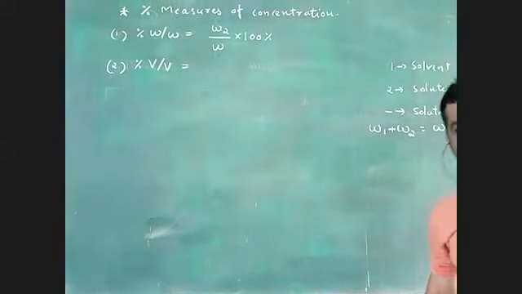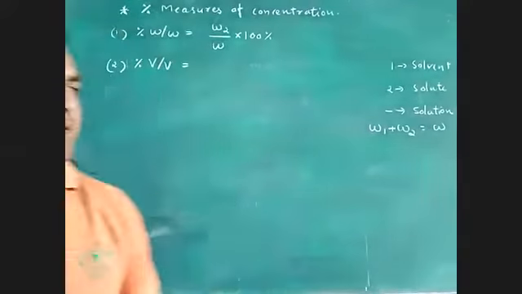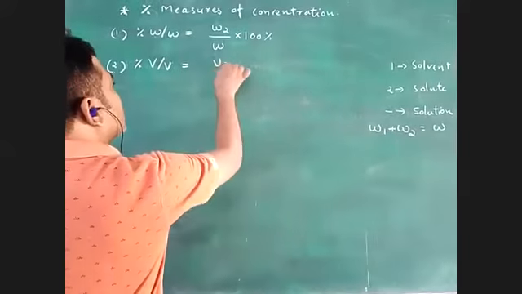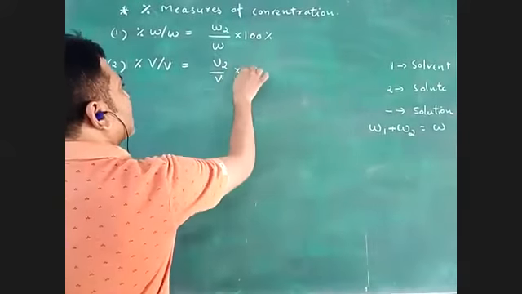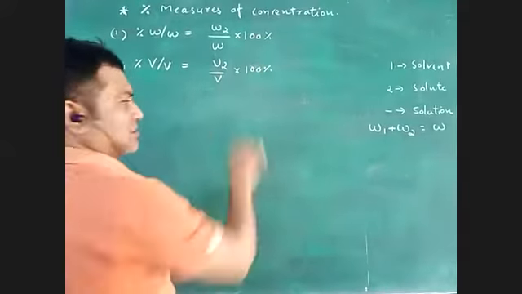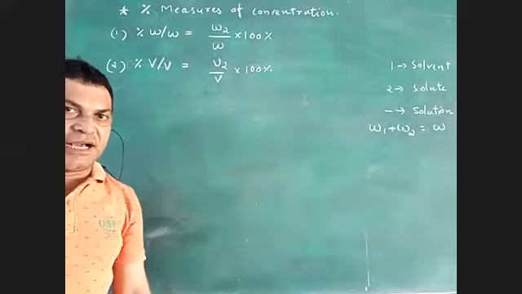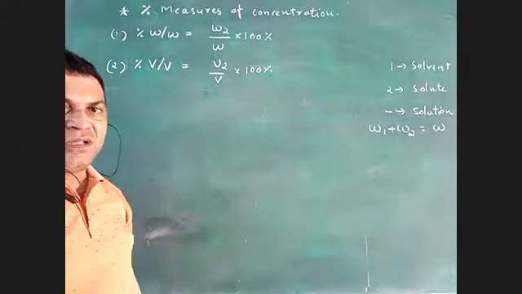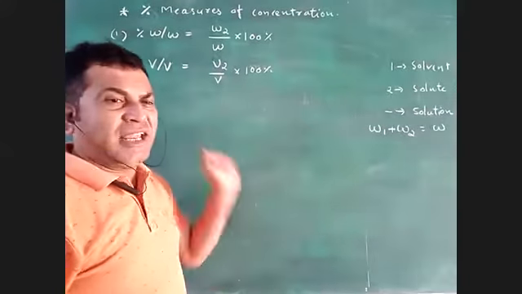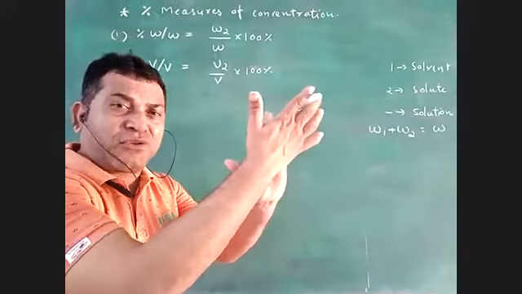V2 by V multiplied by 100. Yes, correct. So V2 by V multiplied by 100%. Everyone is correct now. So V2 by V into 100 percent. Very good.